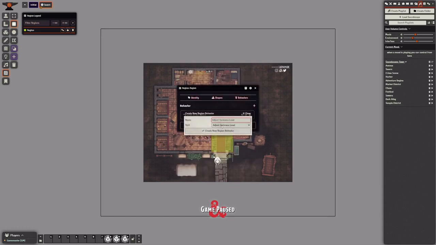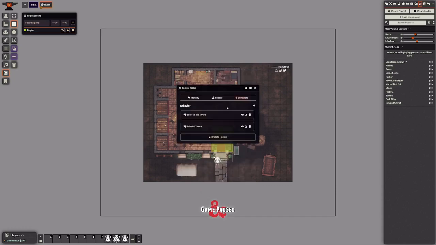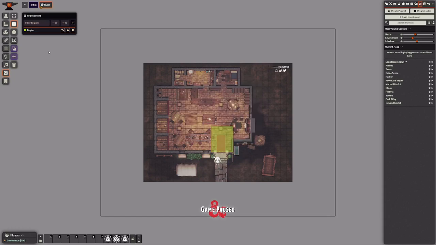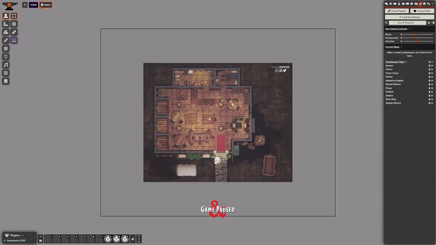And let me add another behavior here, to stop the mode, and we need to select the right mode here. And yeah, when we enter in the region, the mode starts playing, and when we exit, the mode stops playing.